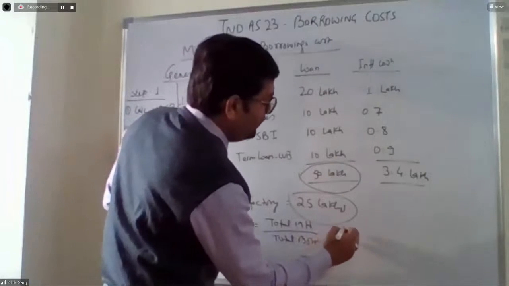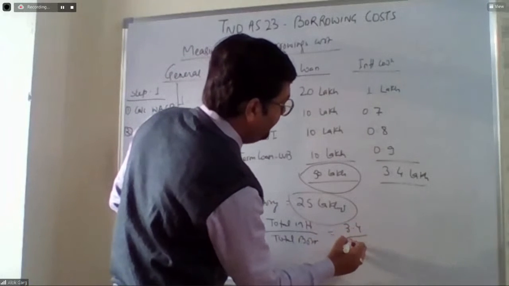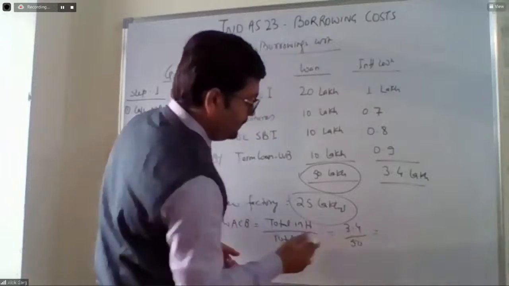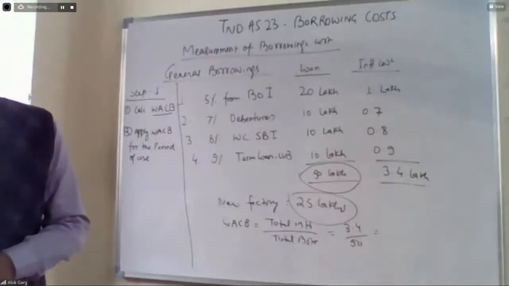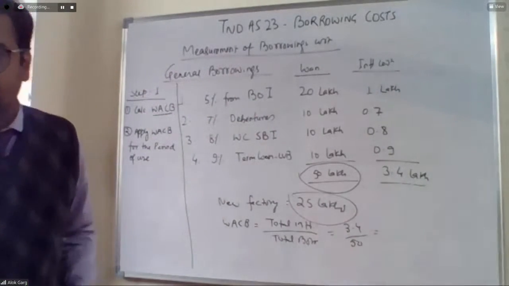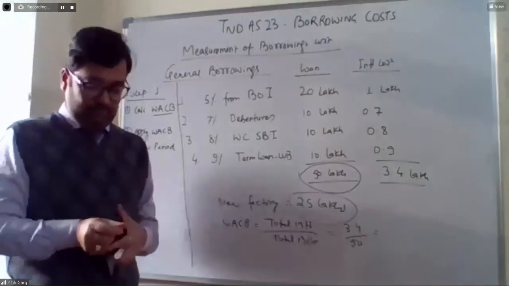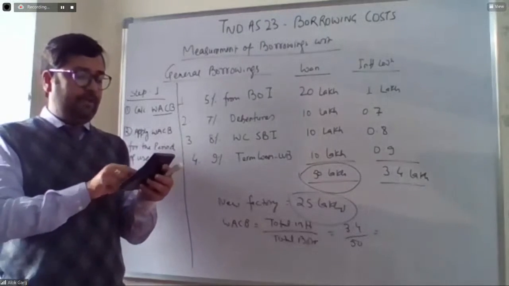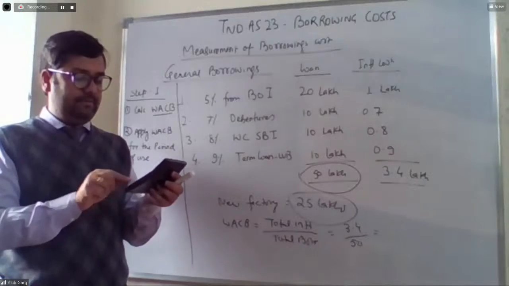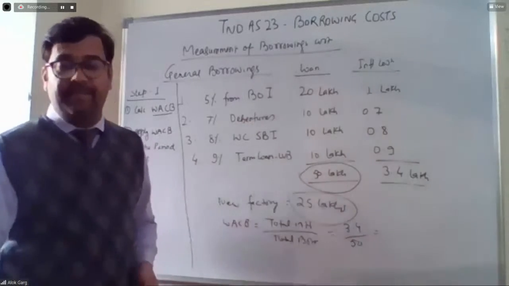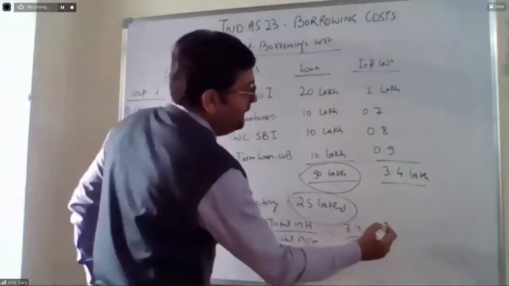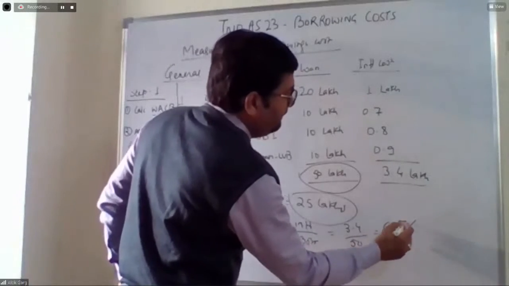This is 3.4 lakh divided by 50 lakh. 3.4 divided by 50 is 6.8%.